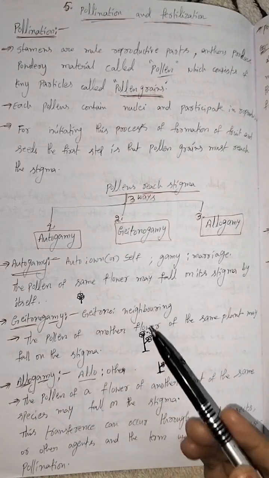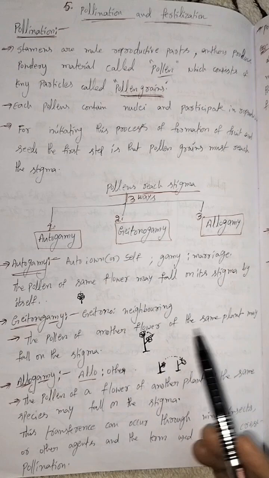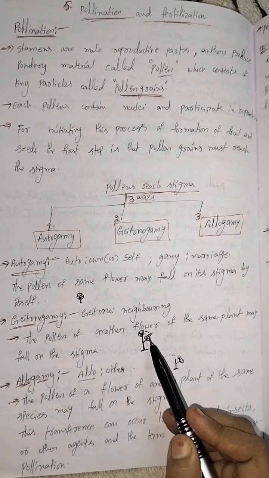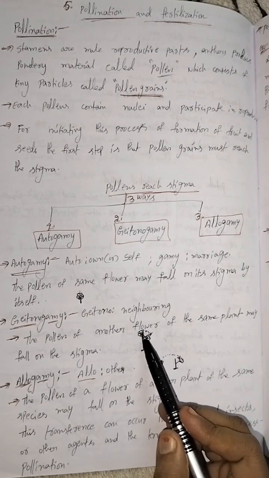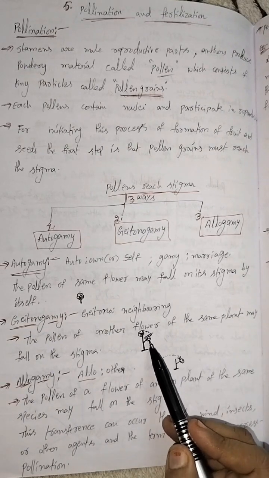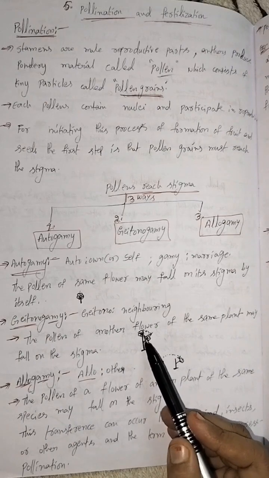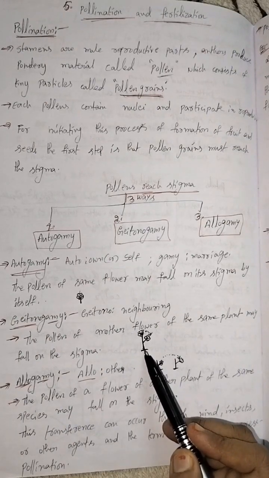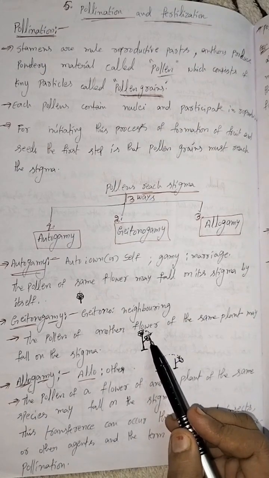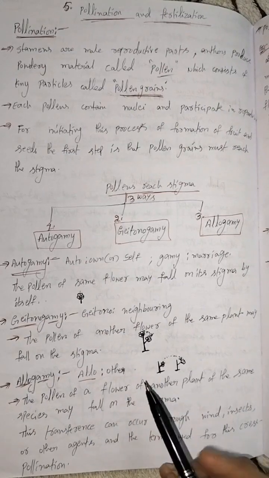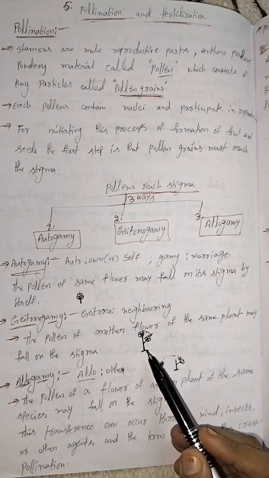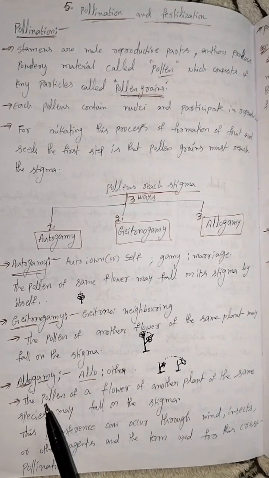Geitenogamy: geiteno means neighboring. The pollen of another flower of the same plant may fall on the stigma. For example, this is the plant. Here are two flowers. One is a male flower, another one is a female flower. So the male reproductive parts and female reproductive parts are at different places in the same plant. So the pollens are transferred to the female flower. This is called geitenogamy, because the plant is the same but the flowers are different.